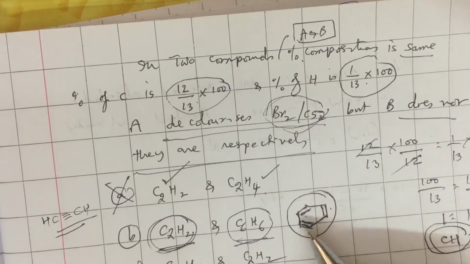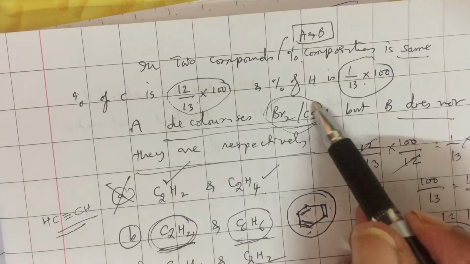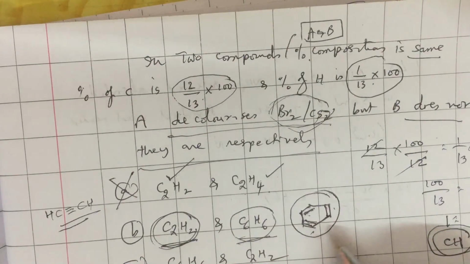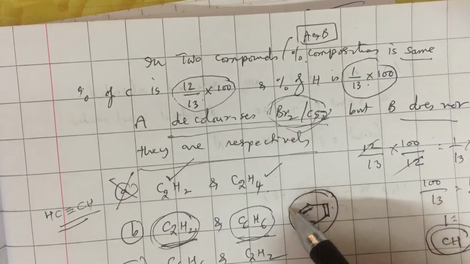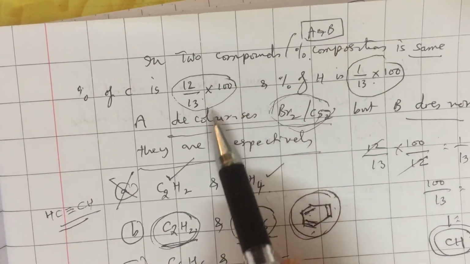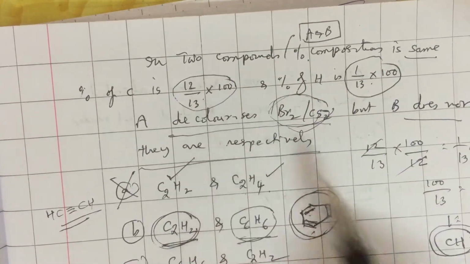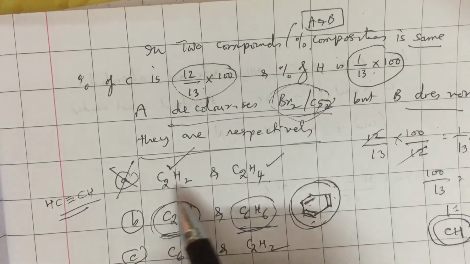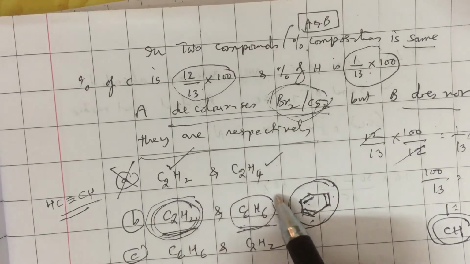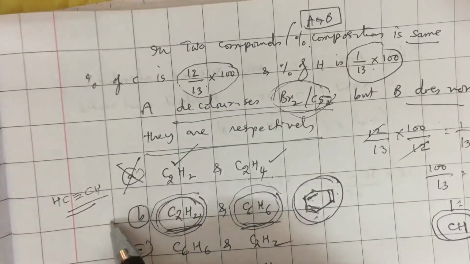So as a rule, benzene has 3 double bonds, but it would never decolorize bromine like any other simple compound that has a double bond or triple bond. This is due to a property called aromaticity. So the answer to this question: two compounds A and B which have the same percentage of carbon and hydrogen, whose empirical formula is CH. The one that decolorizes bromine must be acetylene or ethyne, C2H2. The other, which cannot decolorize bromine, must be benzene. So that is the answer.